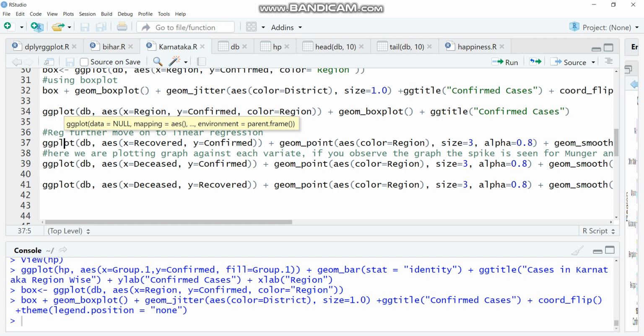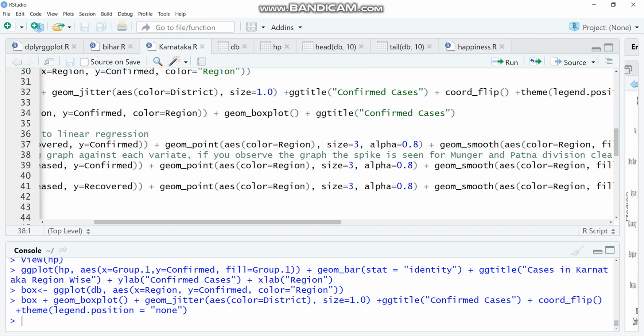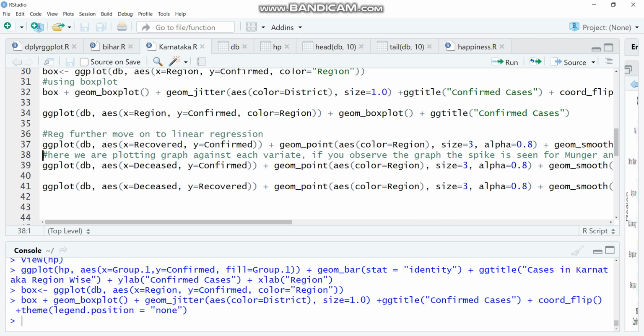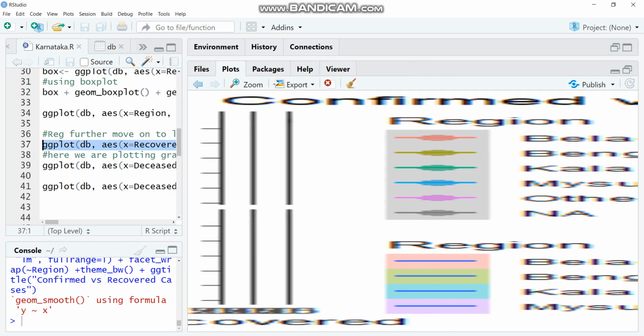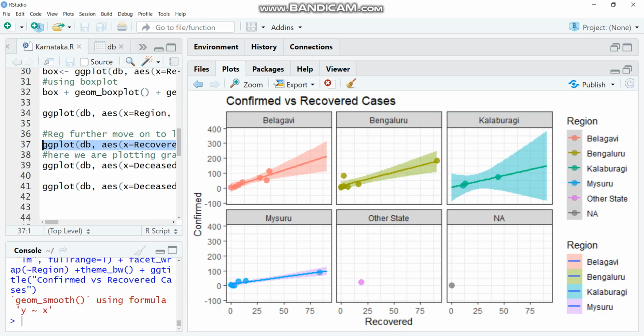Further, we move up to the regression, that is linear regression. The main aim of linear regression is to lead us towards the prediction. So here in our video, we are doing the same. We are doing the predictive analysis using linear regression. These are the regression lines, and the red mark or green mark or whatever mark there is around the regions is the area where you see the predictive analysis value.